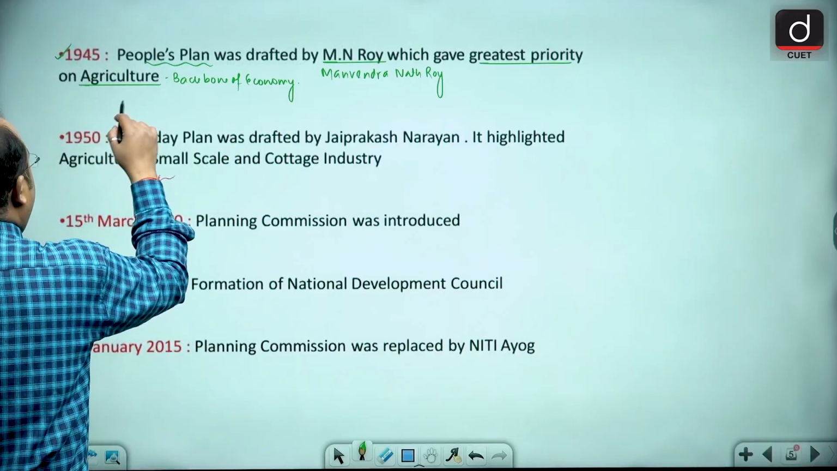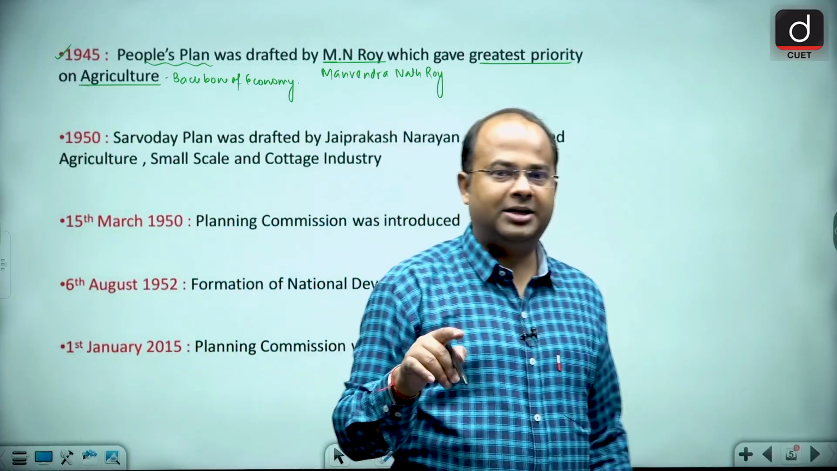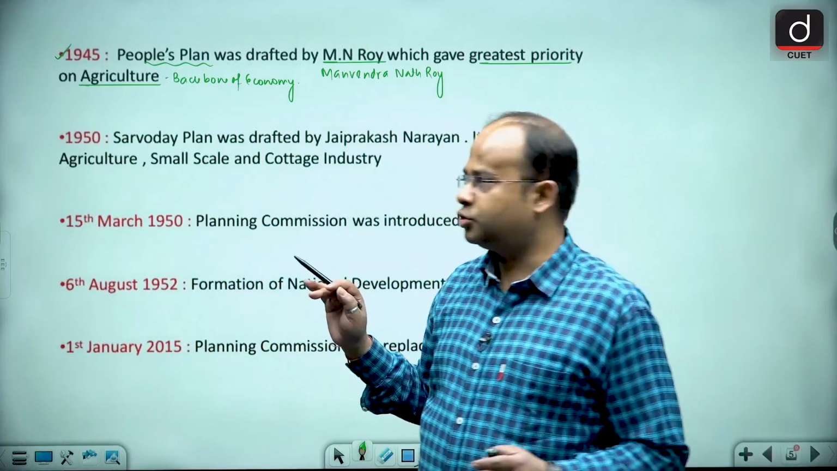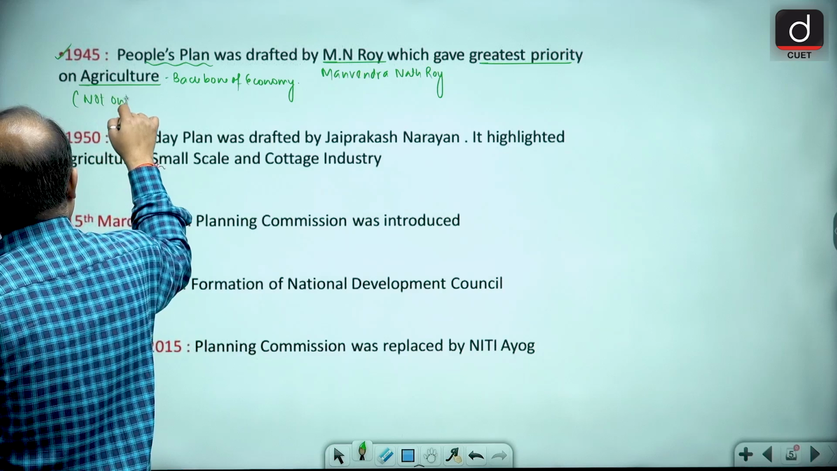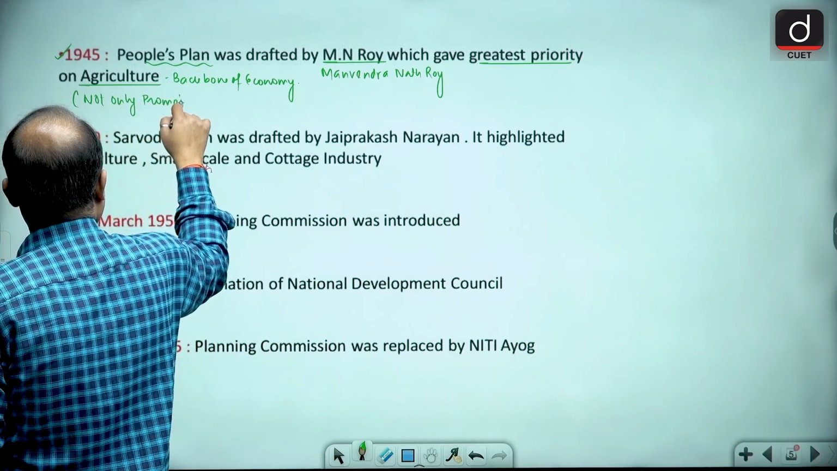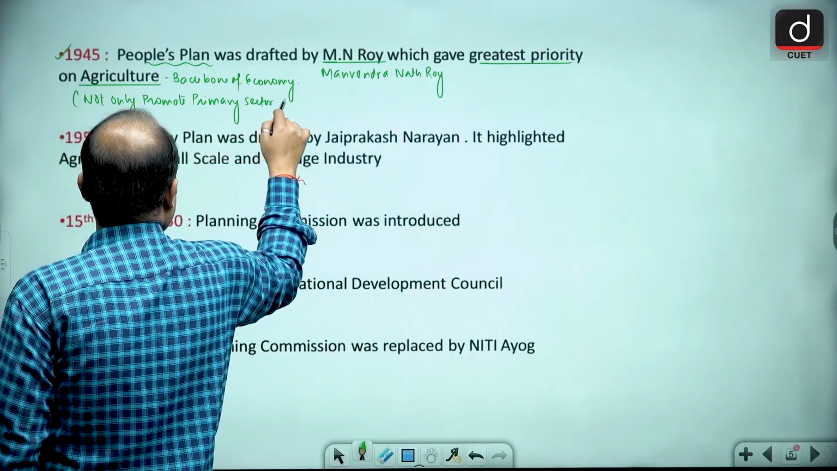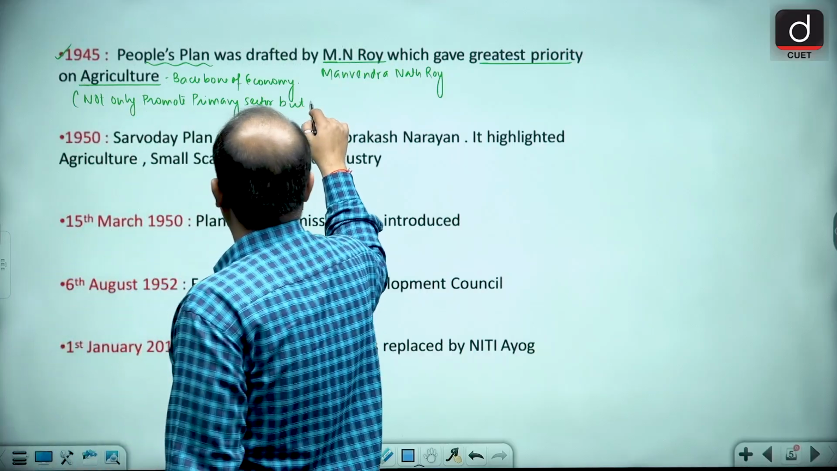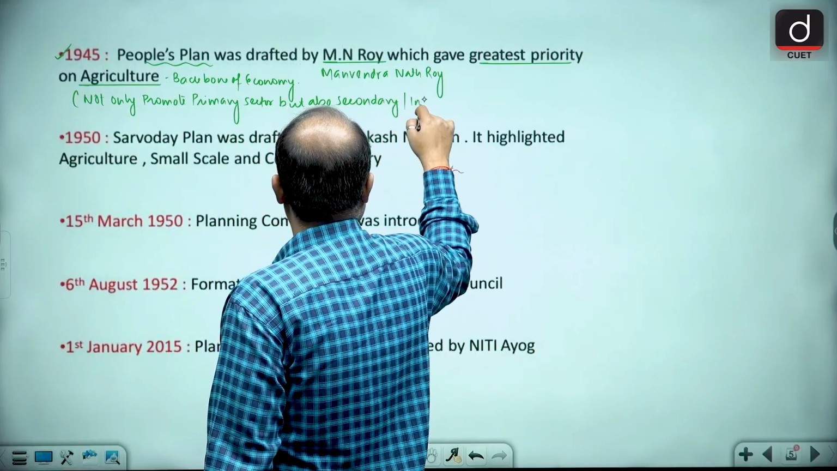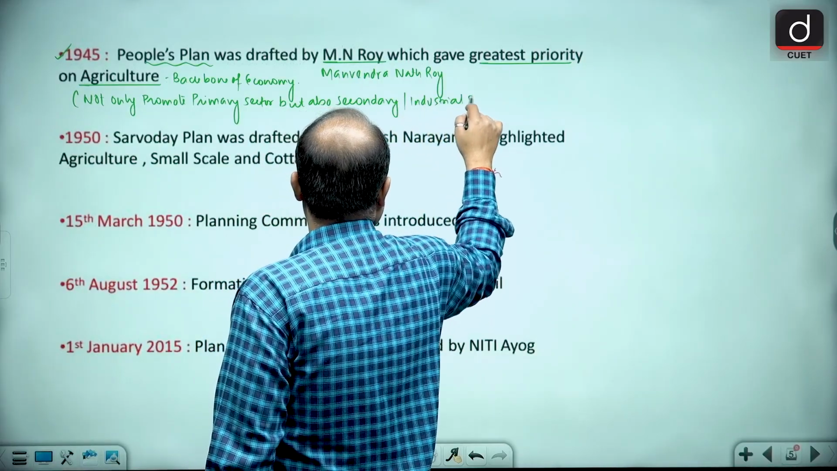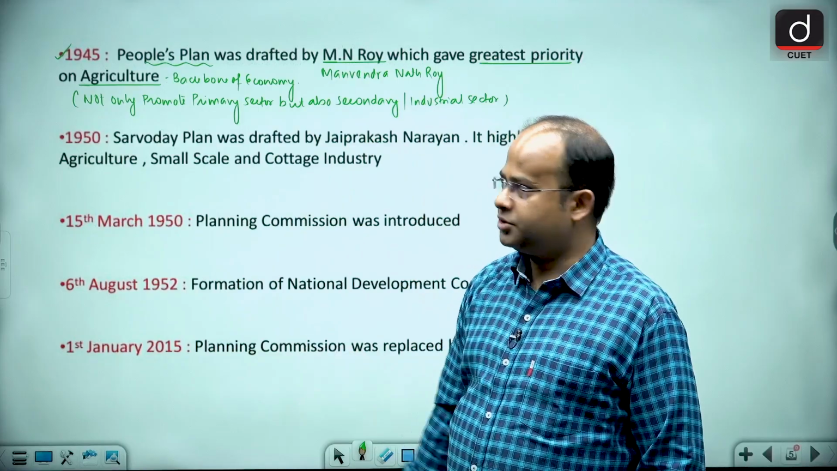So agriculture will promote not only the primary sector but also the secondary or industrial sector.